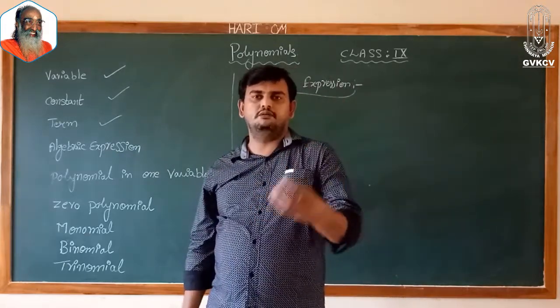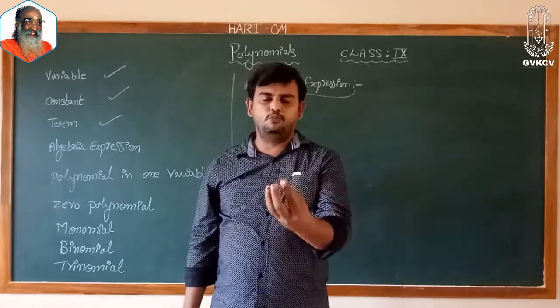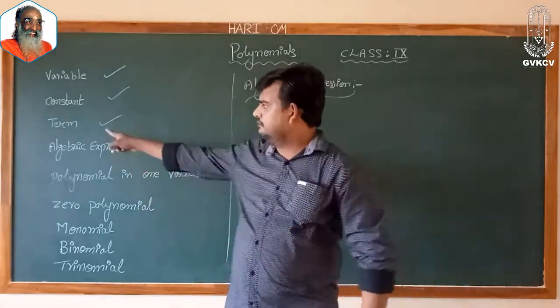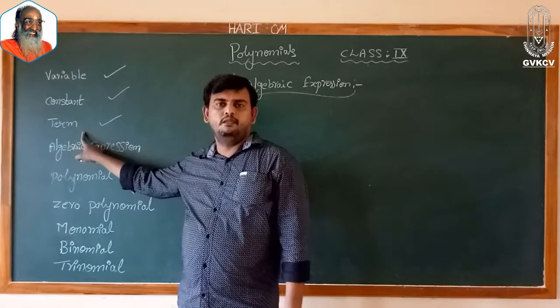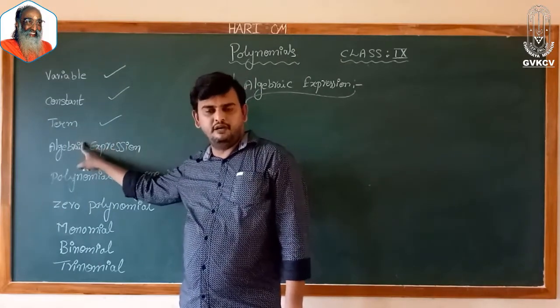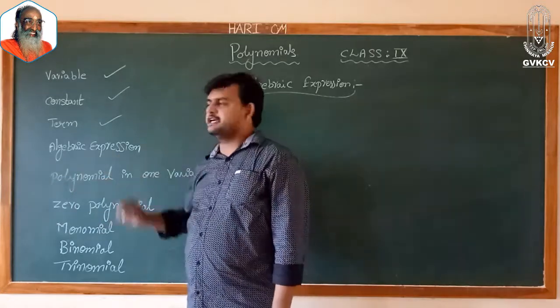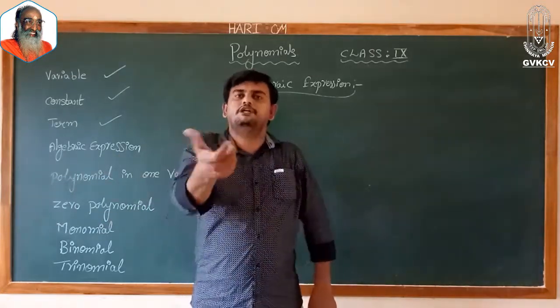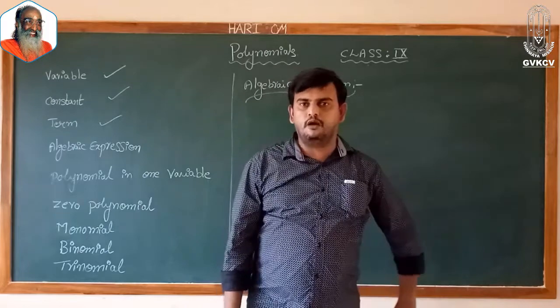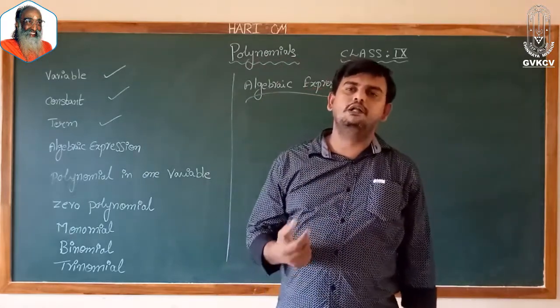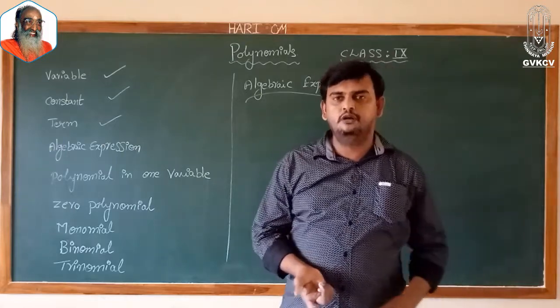The group of words makes a sentence. The group of sentences makes a paragraph. Similarly, a term is nothing but a constant or a variable or a combination of constants and variables. Now, an algebraic expression is nothing but a combination of terms.